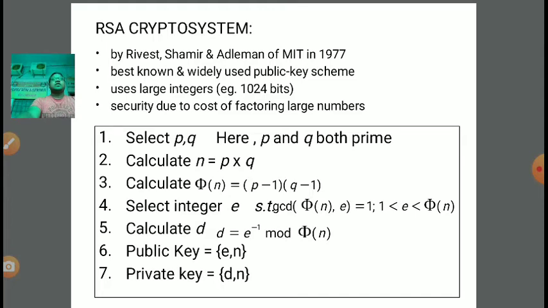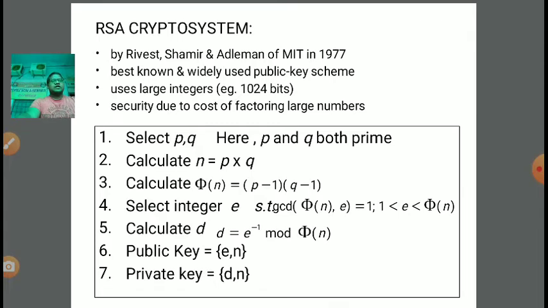It means phi of n equals phi of p into phi of q, right? We can distribute the Euler's totient function over multiplication. It is distributive on the multiplication process, right? So phi of n is equal to (p minus 1) into (q minus 1).